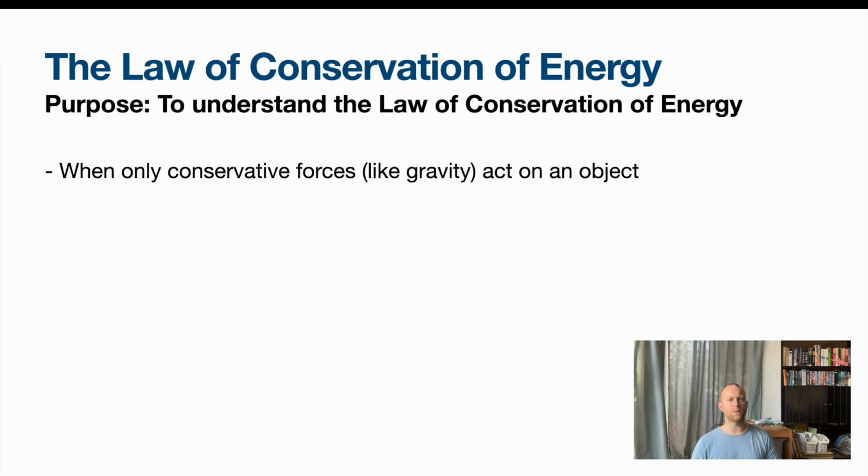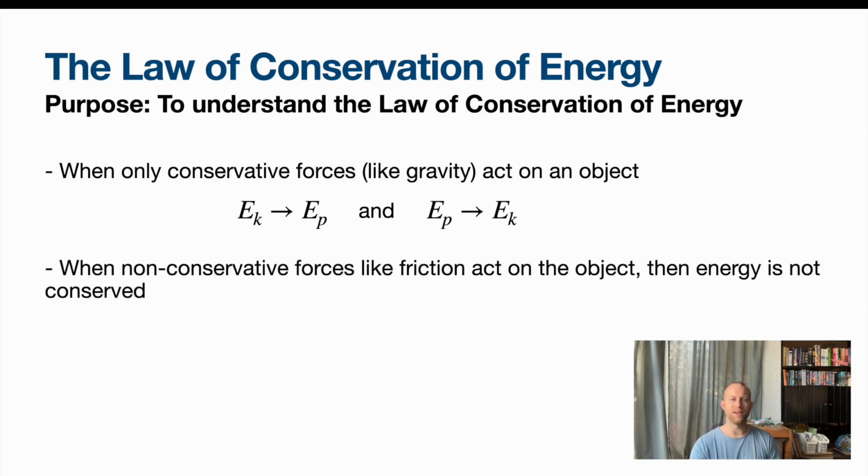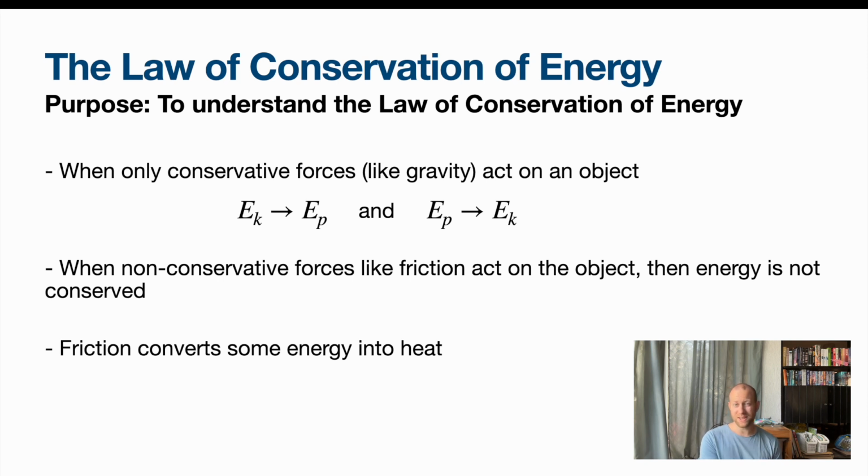When only conservative forces like gravity are acting on an object, kinetic energy is converted into potential and potential is converted back to kinetic, like I said with the boom slug. When you've got non-conservative forces, say friction, that's the main one we're going to deal with this unit, then energy is not conserved. Friction converts some of this energy into heat and we lose it. At the end of this unit, we're going to see how we can still incorporate that into the conservation of energy, but for now, we're going to deal with only conservative forces, otherwise it'll get a little bit tricky at this point.